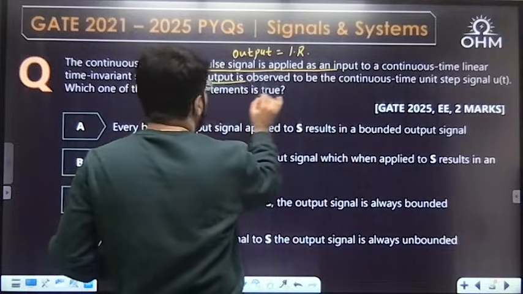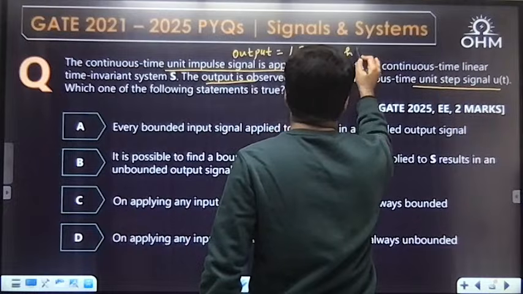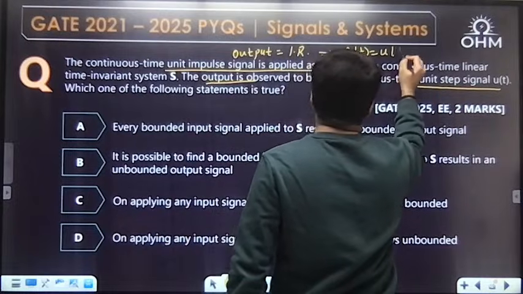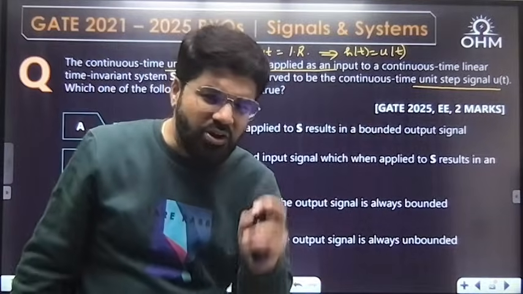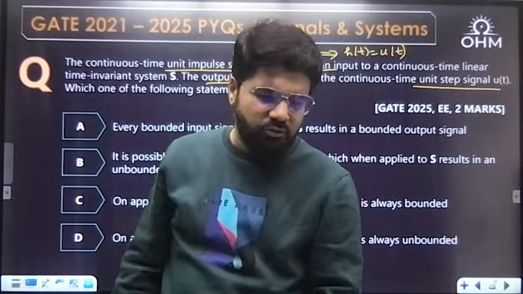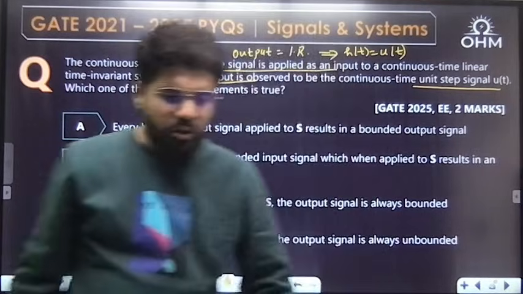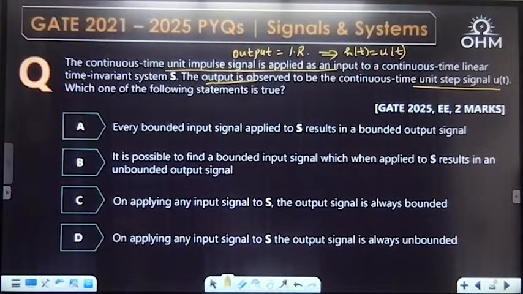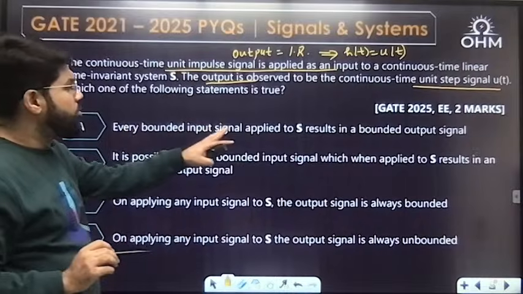Now they have given the output is observed to be the continuous time unit step signal. That means the impulse response of the system is u(t). That is the information. That small concept is what you have to pick up. Correct? That small concept is what you have to pick up. Okay, the impulse response is u(t). Which of the following statements is true? Every bounded input results in a bounded output.